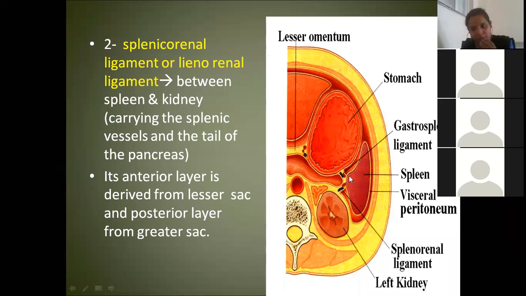Without reading anything, you can tell me now: the anterior layer is formed by which sac? Lesser sac, very good. The posterior layer is formed by the greater sac. Is this point clear? It is quite opposite to what we read for the gastrosplenic ligament.